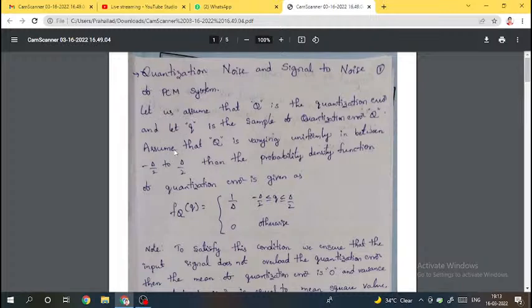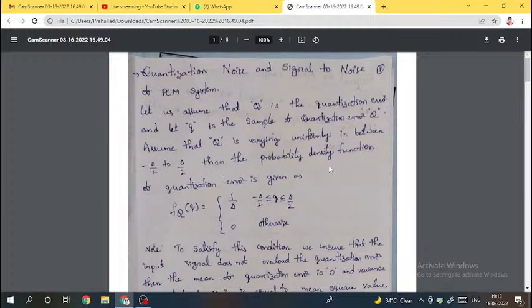Even without this assumption, we have already seen in the uniform and non-uniform quantization topic the maximum and minimum values of the quantization error: plus delta by 2 is the maximum value and minus delta by 2 is the minimum value. We have seen that already in the physical class. That's why the quantization error varies uniformly between minus delta by 2 and plus delta by 2.